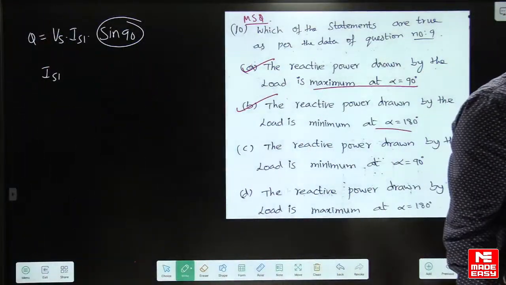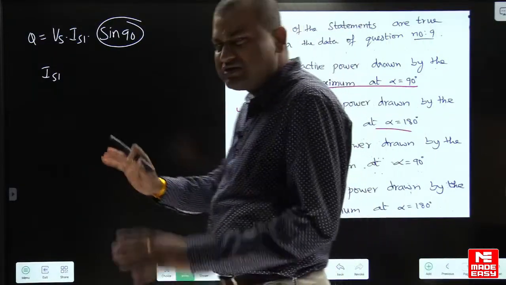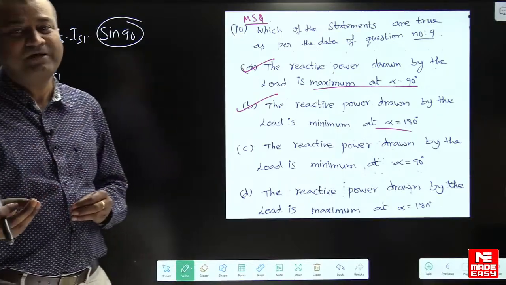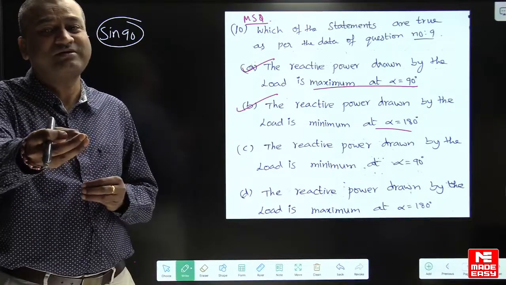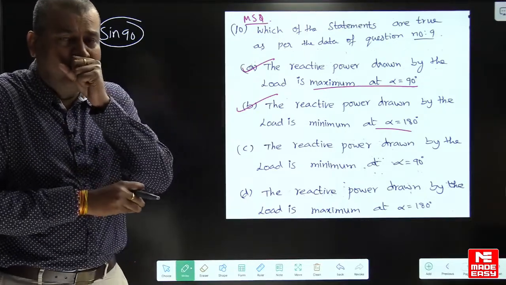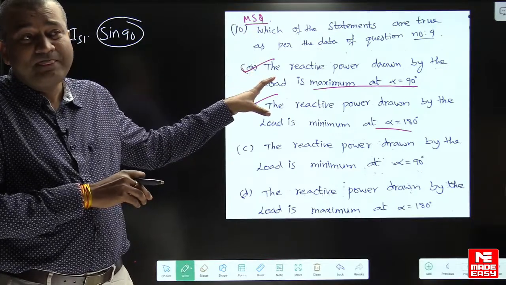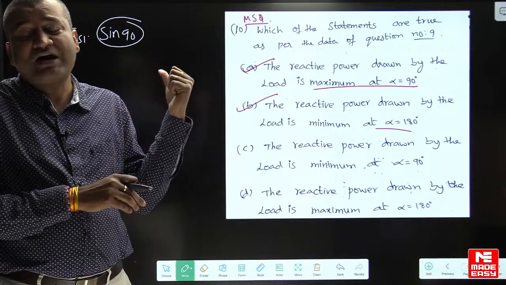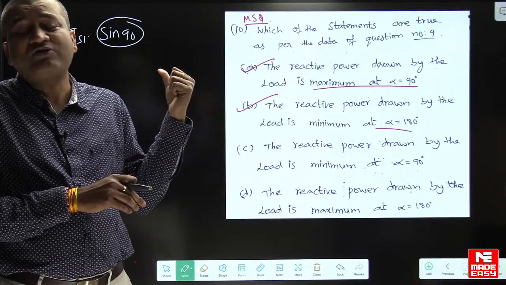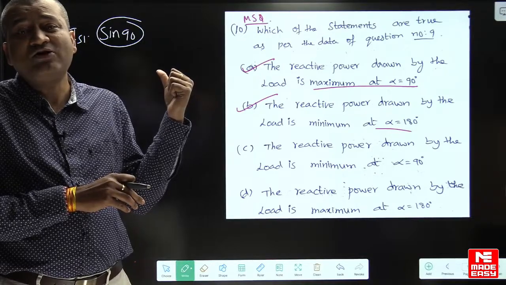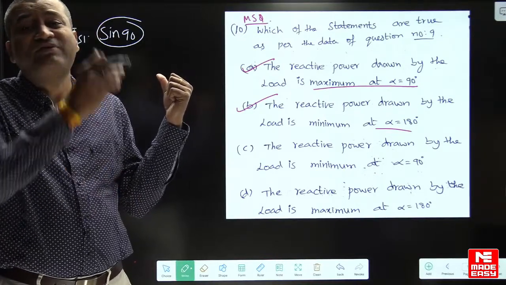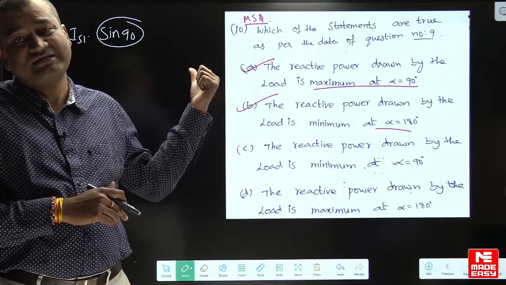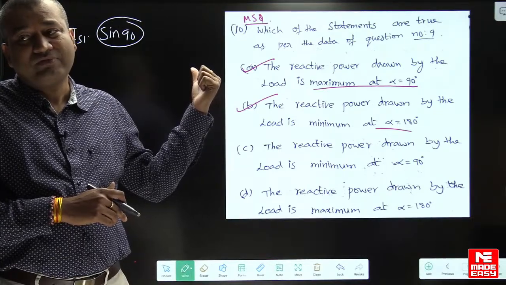Please don't lose your hope, okay? Generally they will not ask you. Suppose if they want to ask for the worst case, they will ask, because it is related with power systems. Power electronics is related with power systems. Actually, in power systems you might have studied FACTS. We use this type of converters for control of reactive power. Do you remember? At lightly loaded conditions, voltage will increase, the Ferranti effect. So under those conditions we use thyristor controlled reactors. Okay, I hope the concept is clear.